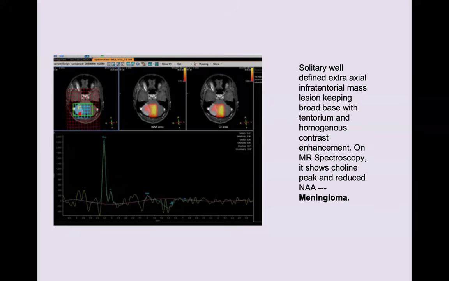So this is the MR spectroscopy image of a patient showing a solitary well-defined extra-axial infratentorial mass lesion, having a broad base with the tentorium and homogeneous contrast enhancement. On MR spectroscopy, it shows a choline peak and reduced NAA. This is highlighted. So this is meningioma.